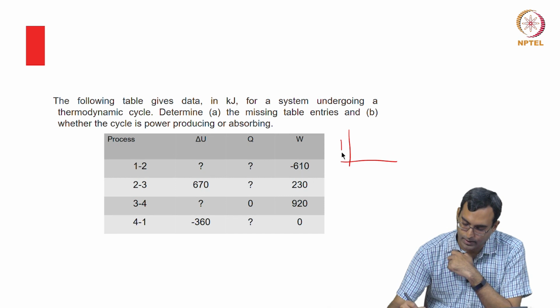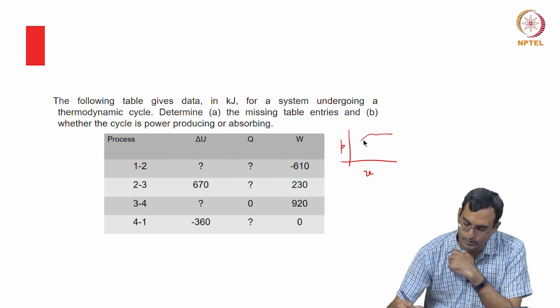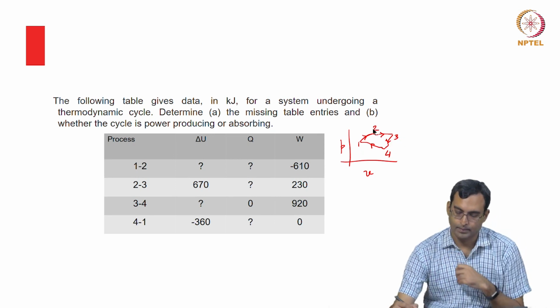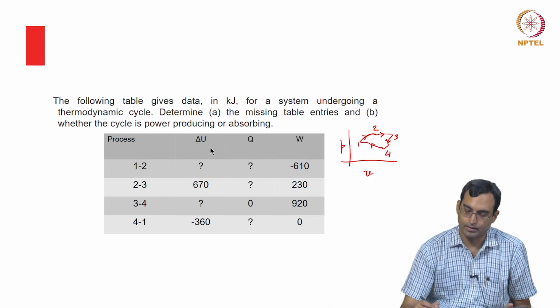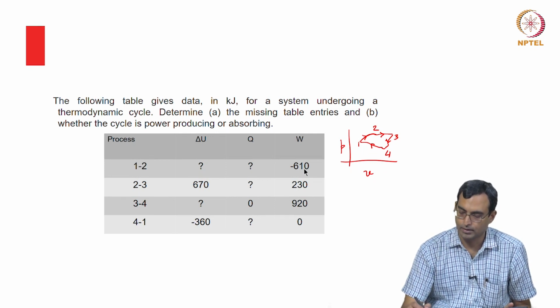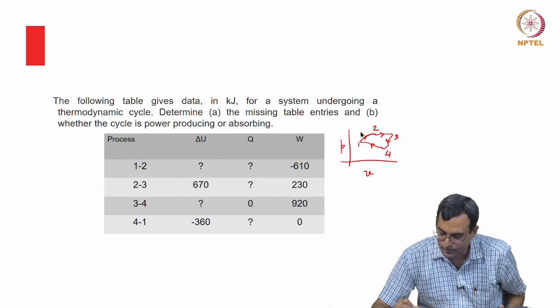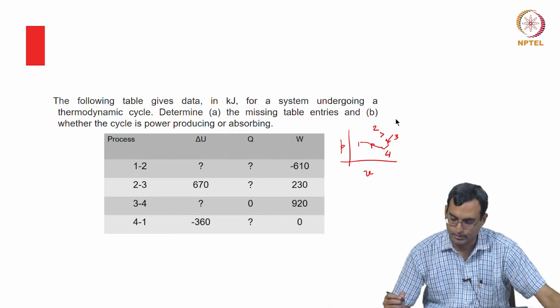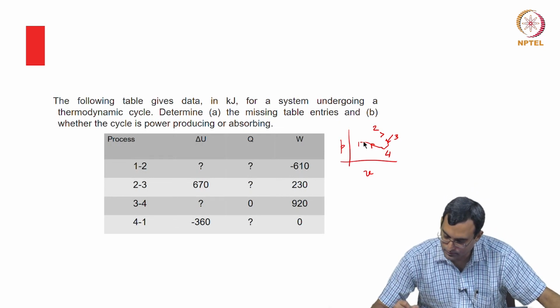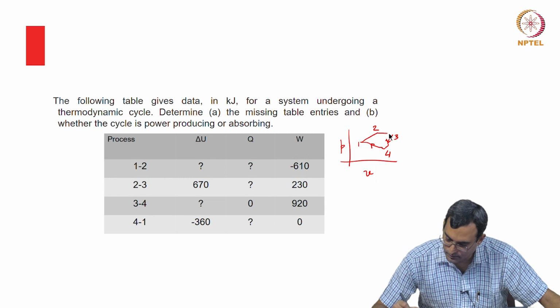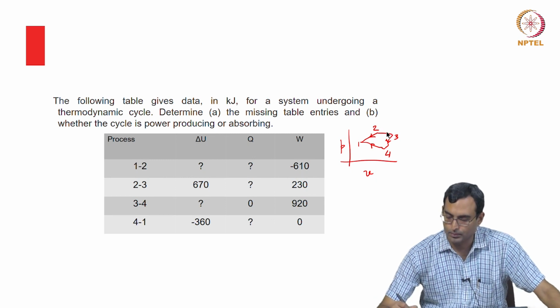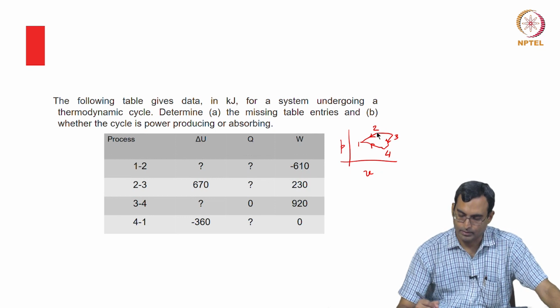So, for example, let us say it has some 4 processes, 1, 2, 3, 4, something like this. For 1 to 2, change in internal energy is not given, Q is not given, but W is given. Okay. So, what we see is W is negative. So, the volume must be reducing. So, 1 to 2, the volume is reducing. And the remaining are also given like that.